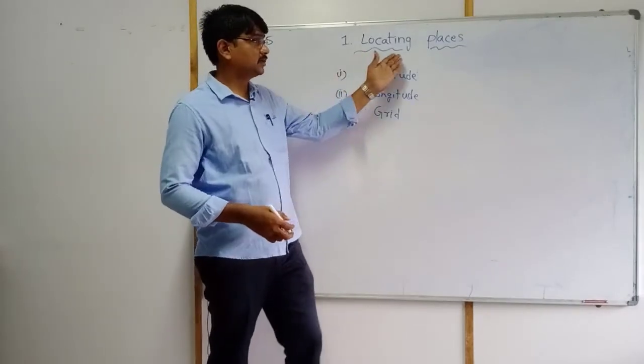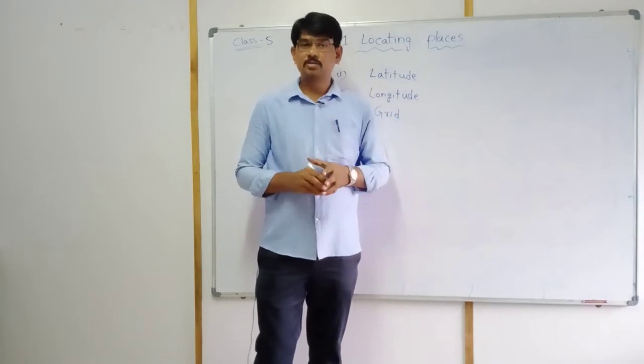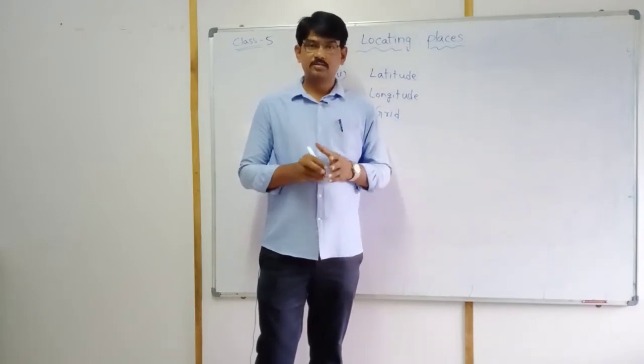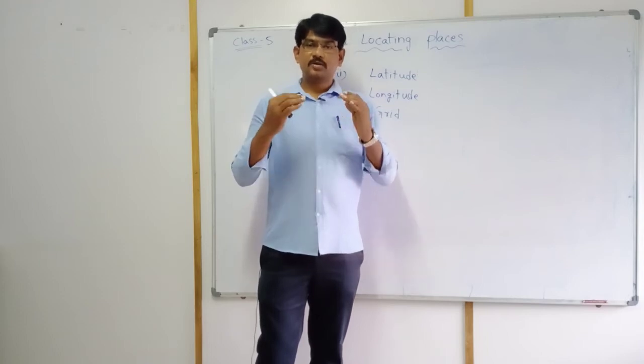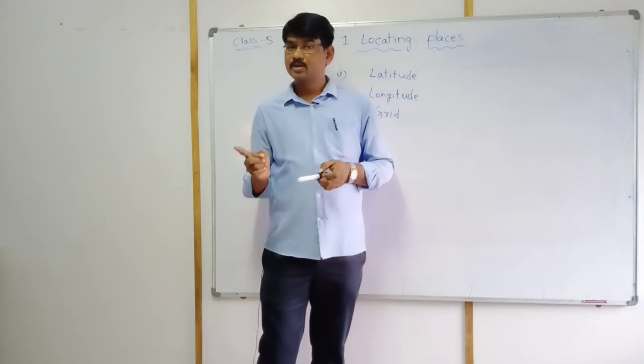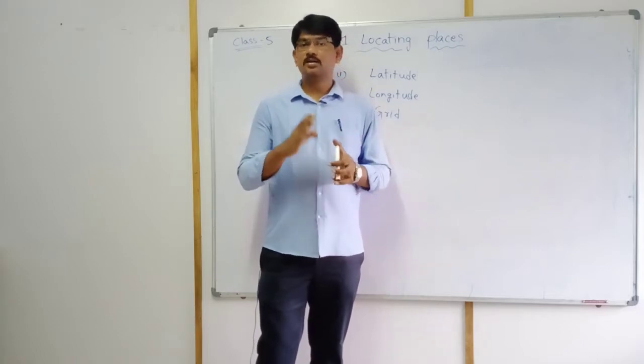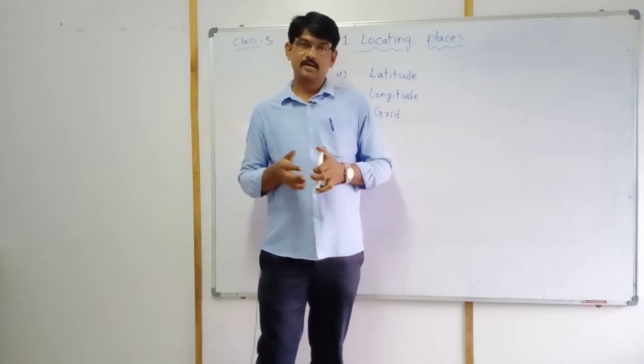First of all, what is locating places? For example, you are in a classroom. If I want to say where you are, I should say the student on your left side or the student on your right side.